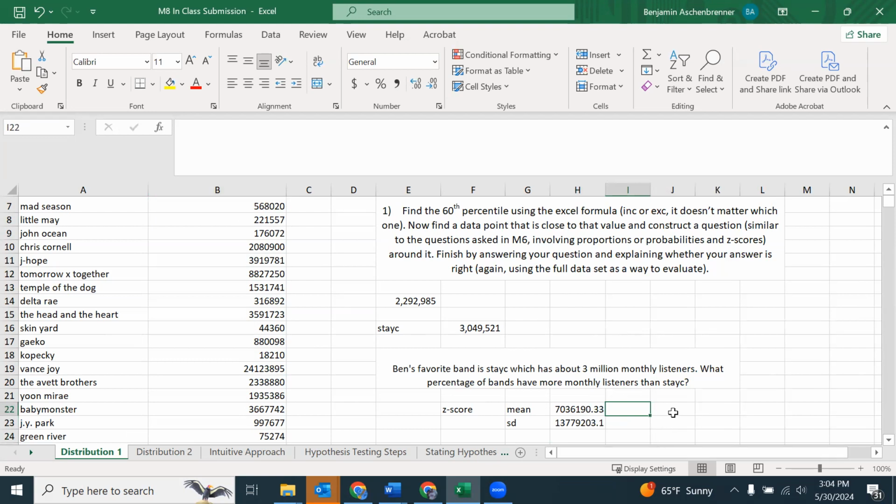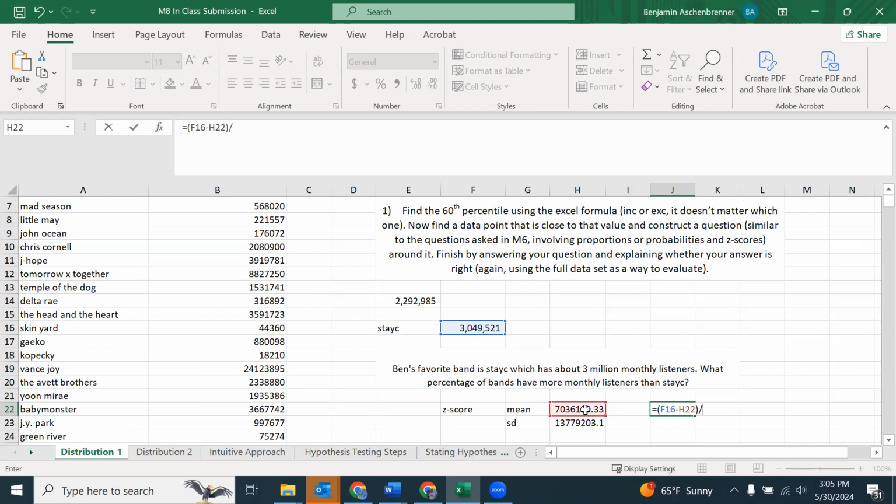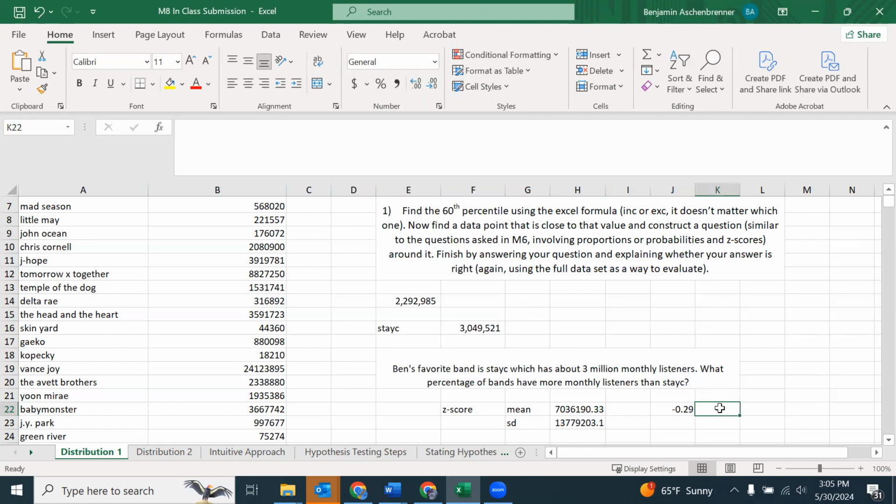And now I'm going to do my z-score calculation, which is equal to, if I'm using the 3 million number, then I would put in 3 million. But if I'm using this number, I can put this directly in, minus the mean, divided by the standard deviation. There's my number. I'm going to take it out of accounting and make it this. So negative 0.29.